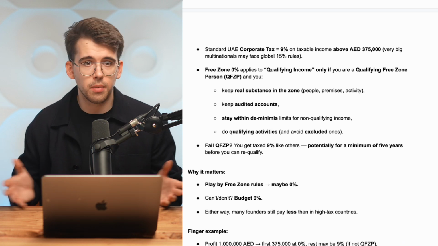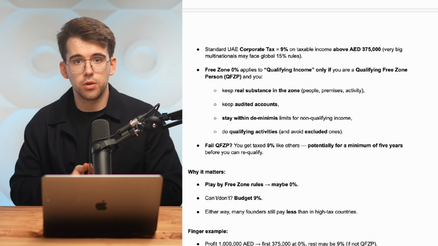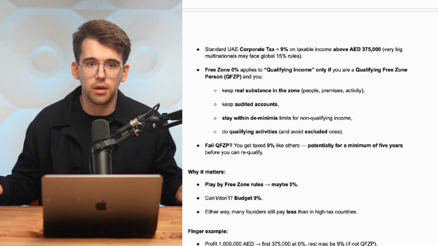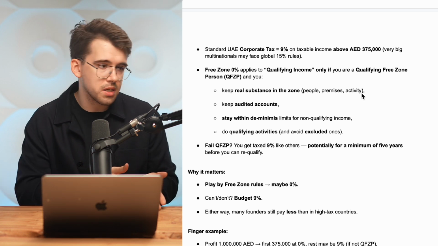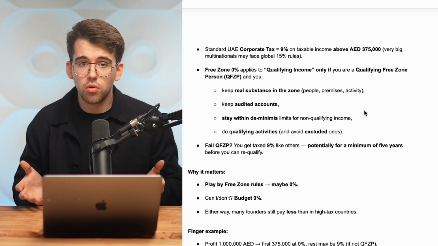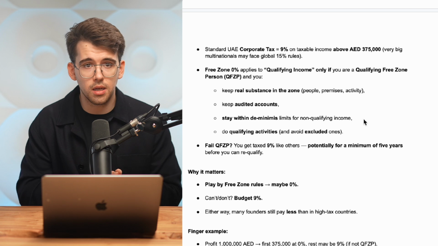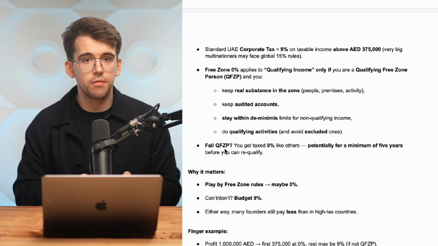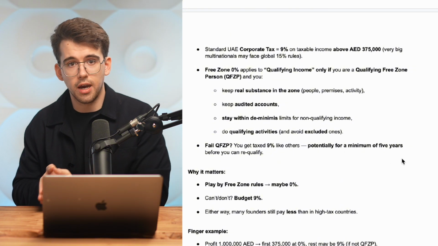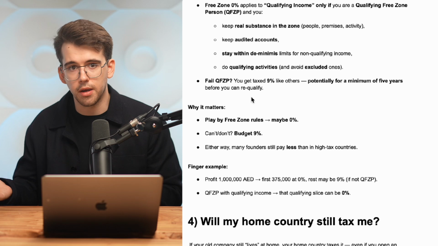Free zone 0% applies only to qualifying income, and only if you're a qualifying free zone person, which is QFZP, and you keep real substance in the zone, which is people, premises, and activity. Also, you keep audited accounts, stay within de minimis limits for non-qualifying income, do qualifying activities, and avoid excluded ones. If you fail at QFZP, you get taxed 9% like others, potentially for a minimum of 5 years before you can actually re-qualify. And why does it matter?